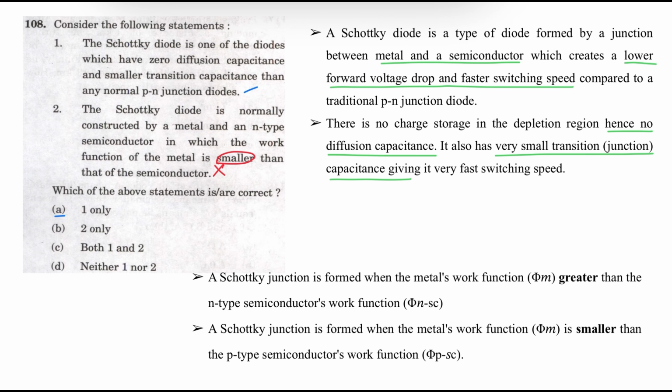A Schottky junction is formed when the metal work function is greater than the N-type semiconductor work function, or when the metal work function is smaller than the p-type semiconductor work function. Statement 2 is incorrect. Statement 1 is correct. The correct answer is option 1.